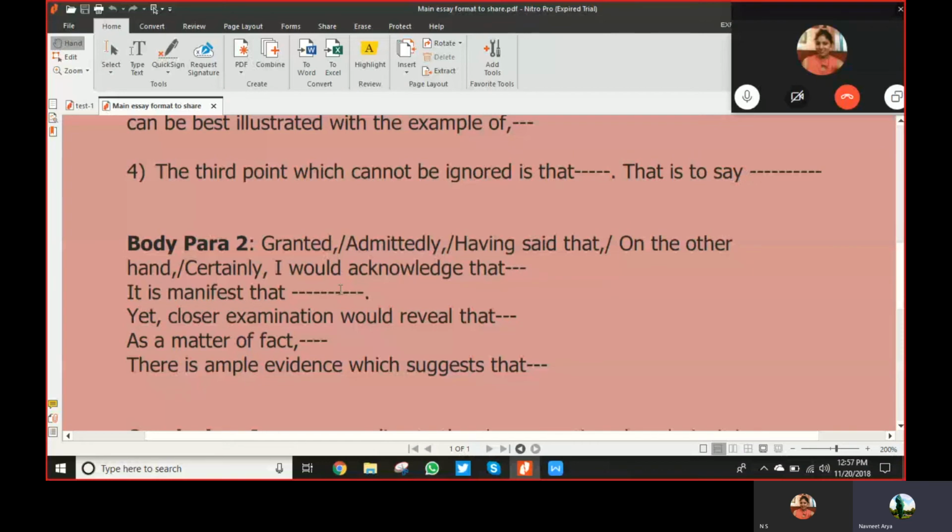Or you should say that if homework is given, it can spoil children's eyesight, it can make children obese, right? It can disconnect the child from society, because if the child is studying half of the time in school and half of the time at home, obviously he's going to spoil a lot of things.